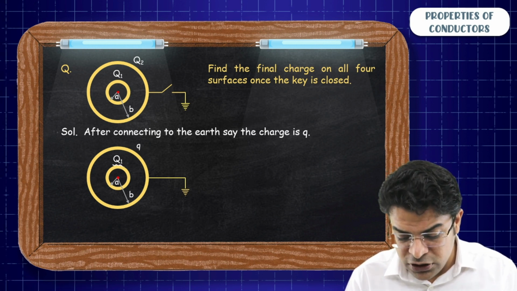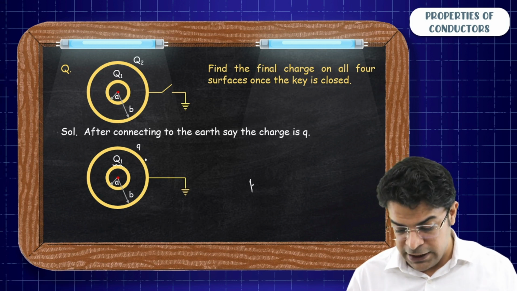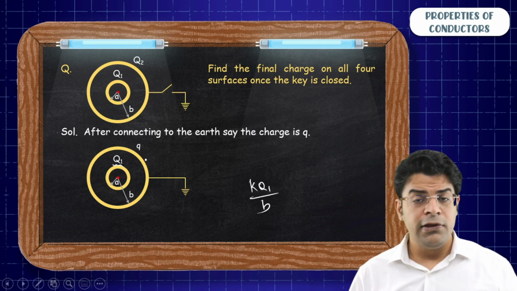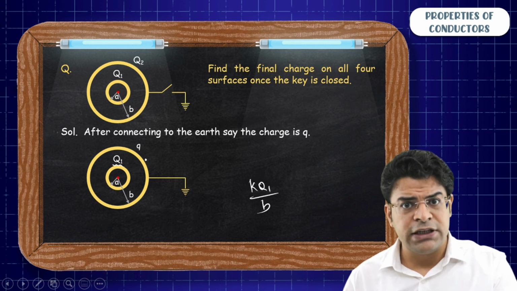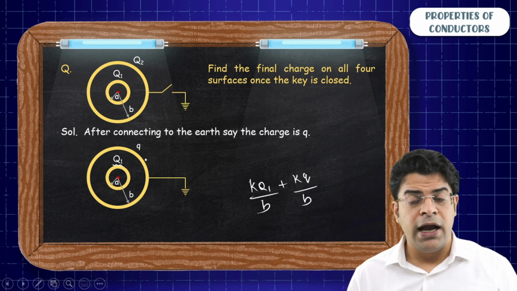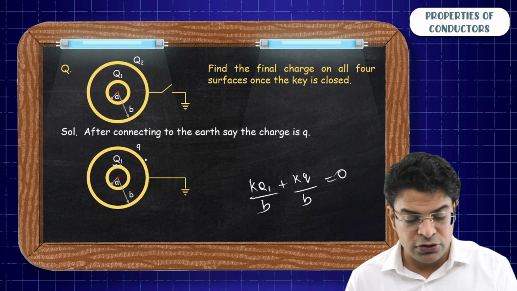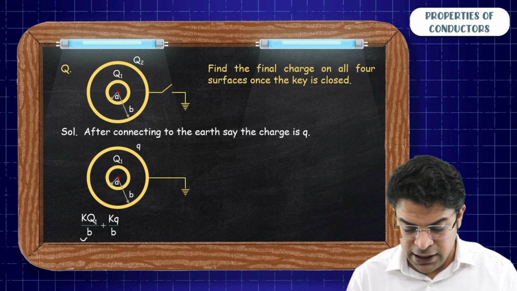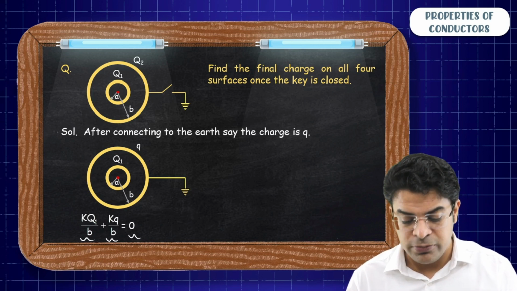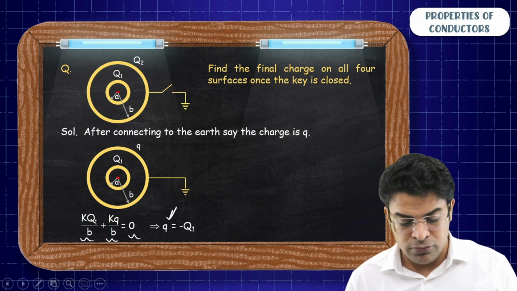Due to the charge on the inner shell q1, the potential at a point on the surface of outer shell will be k q1 by b. Due to the charge on the outer shell, the potential at a point on the surface of outer shell will be kq by b. And you have connected the outer shell to earth. So its net potential has to be equal to 0. So kq1 by b plus kq by b has to be equal to 0. From here you get q, the charge on the outer shell, equal to minus q1.